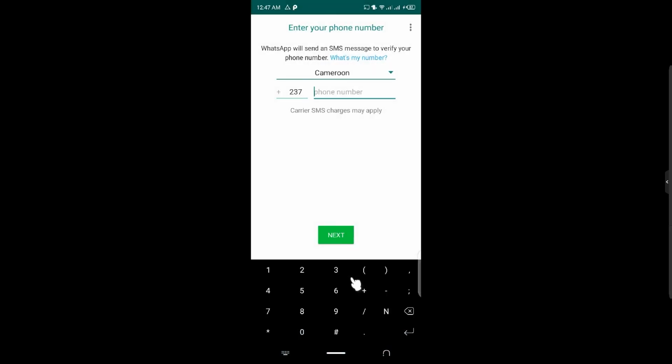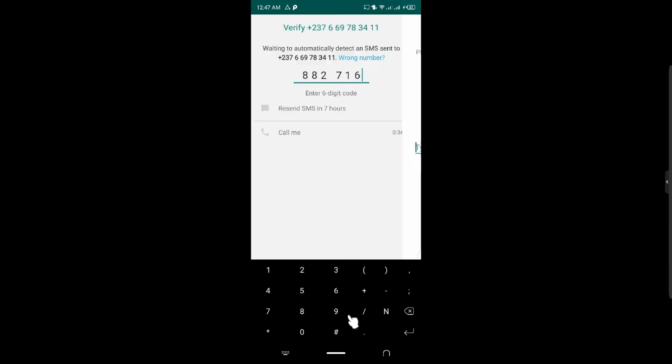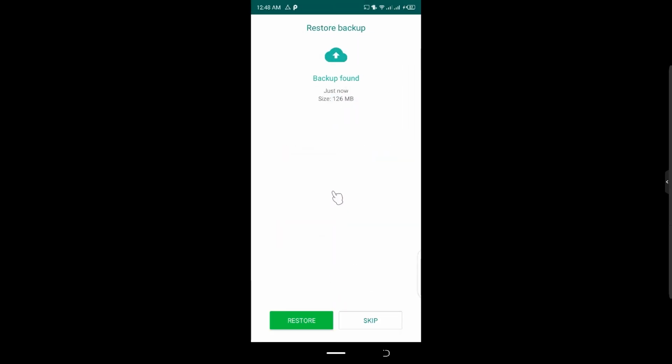Okay, so once this is done, let us create our WhatsApp account. Okay, so backup found. At this level, click on the restore. So let us see if this beta version is working.